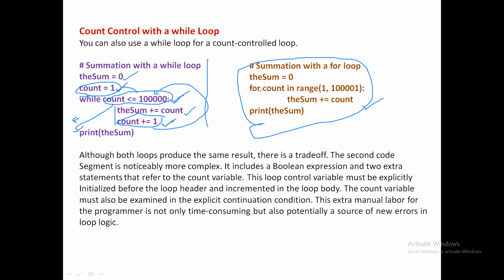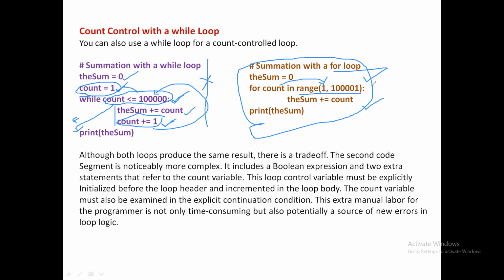Whereas if you look at this for loop, we are not writing any condition testing, we are not initializing count, and we are not updating the count. We just produce the range of values using the range function, and count is iterated automatically through this range function with the help of the for loop. So most of the work done over here is reduced when you use the for loop. That is the reason why, if you want to perform count control, better you go for the for loop.